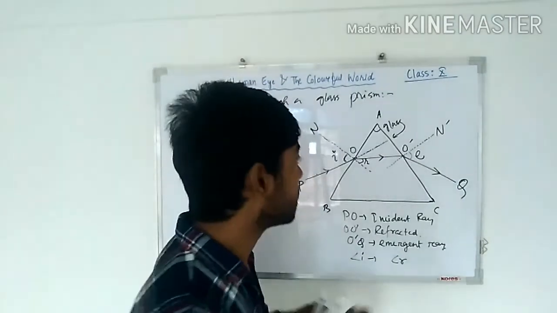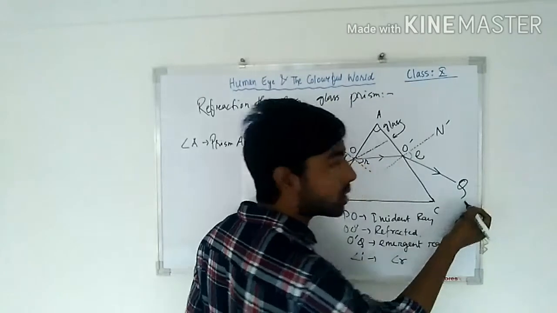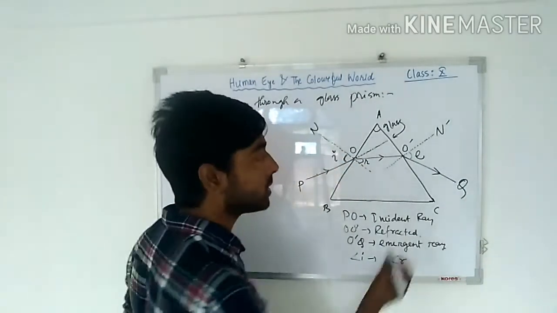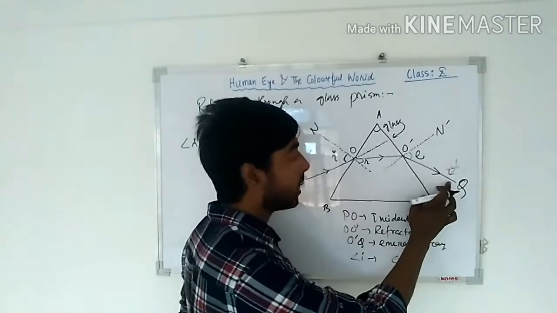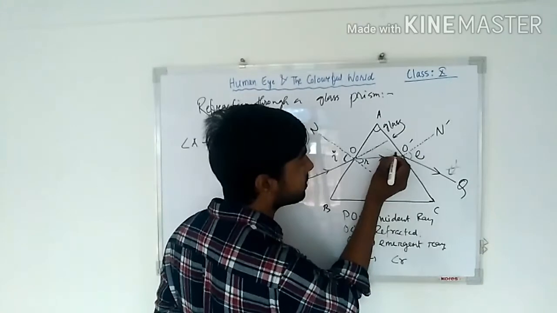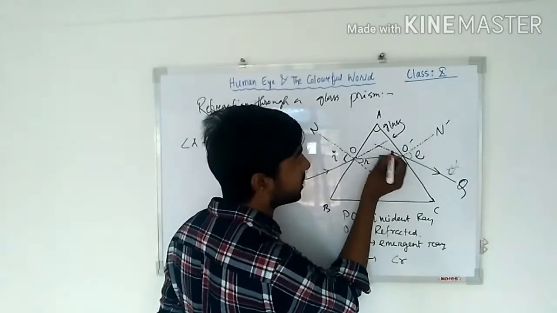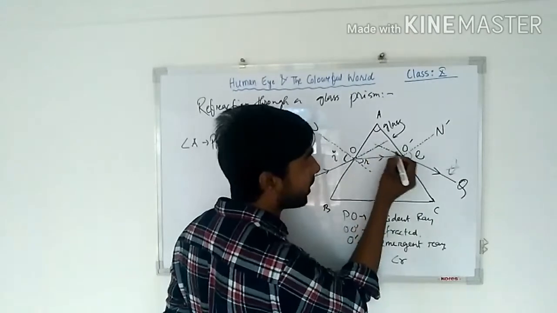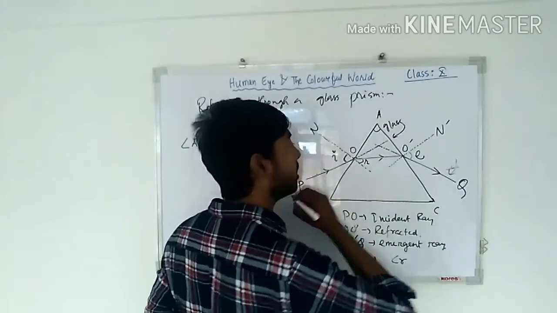So first of all it is deviated here. Again, it is deviated. So how will you find the total deviation? This is the final ray. When we draw back this final ray, this is my final ray, this is my initial ray.